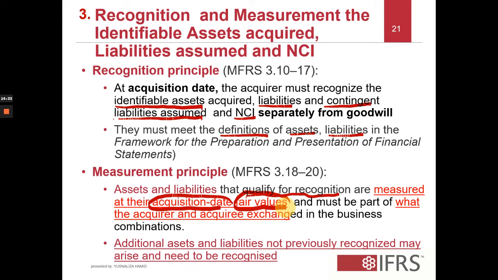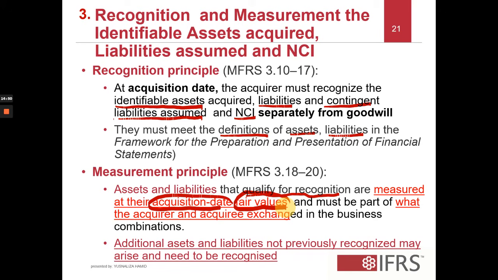Or maybe it will also involve additional assets and liabilities not previously recognized that may arise and need to be recognized. Sometimes on the date of acquisition, you may have done some revaluation of assets, so revaluation of PPE, for example.